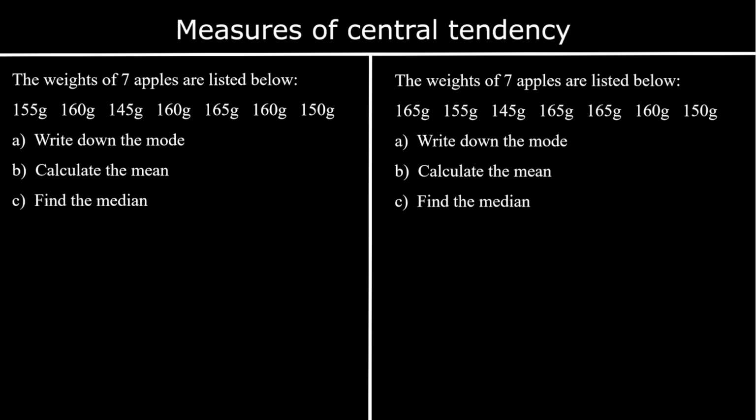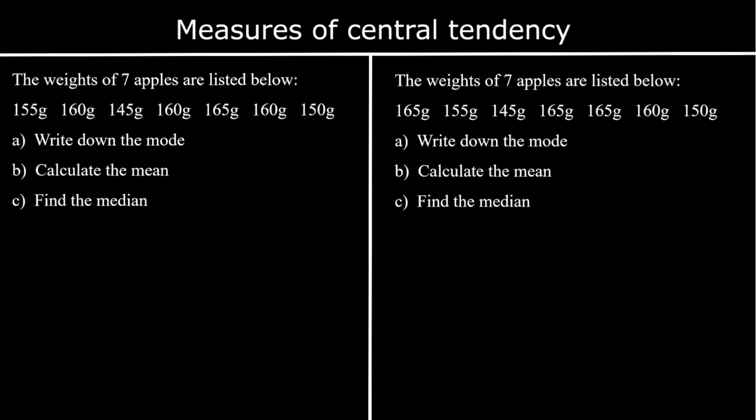The mean: add up all the values and divide by how many there are. It takes all values into account, but it is affected by extreme data. For example, the salaries of everyone in the company. If the director earns £1 million, that's going to bring up the mean, but it won't bring up the median value. The median is not affected by extreme values. The mean is affected by extreme values.